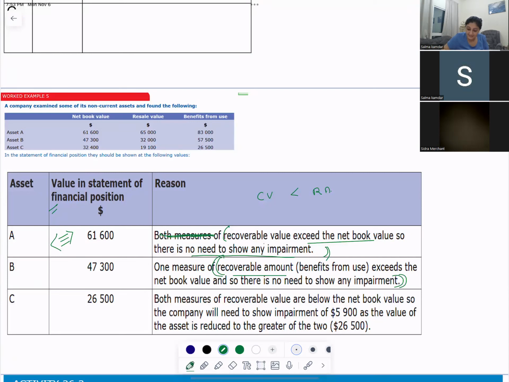Recoverable amount exceeds the net book value. So there is no need to show any impairment. The idea is that your non-current asset should be shown at a realistic value.